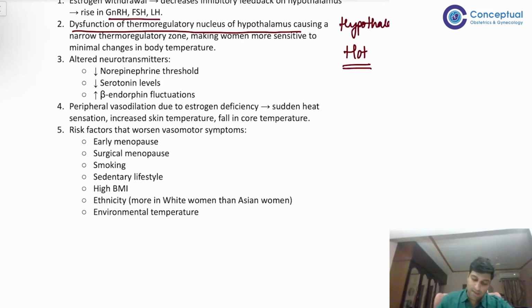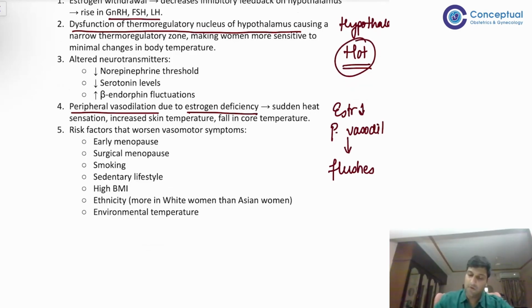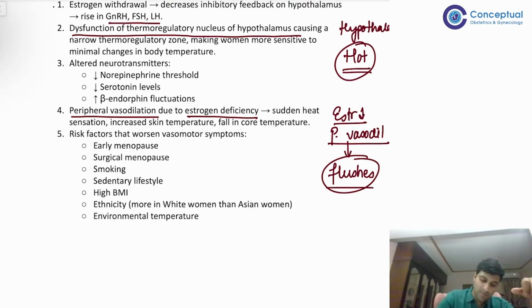Now what else was estrogen doing? Because of estrogen deficiency, there is peripheral vasodilatation. Because of peripheral vasodilatation, there is flushed skin. So there are hot flushes. Hot is because your thermoregulatory nucleus of the hypothalamus is being affected, because of which the patient is experiencing heat. And because of the decrease in estrogen, there is peripheral vasodilatation, because of which there are flushes. So point number 1, point number 2 and point number 4 are extremely important.